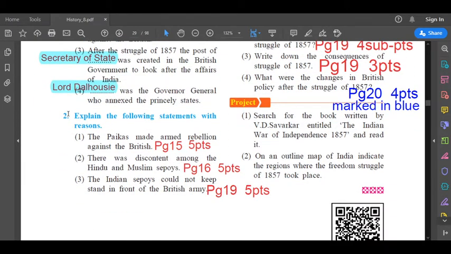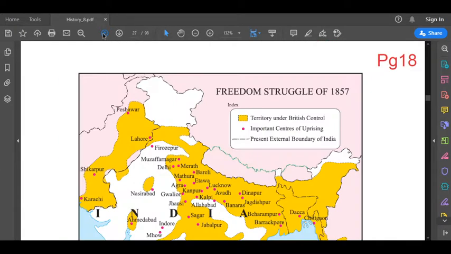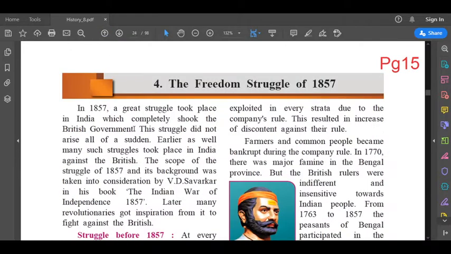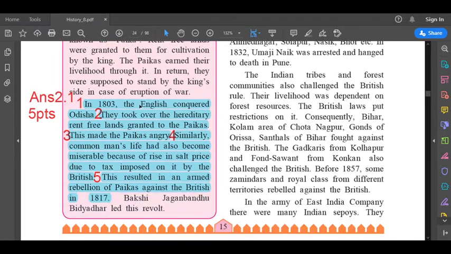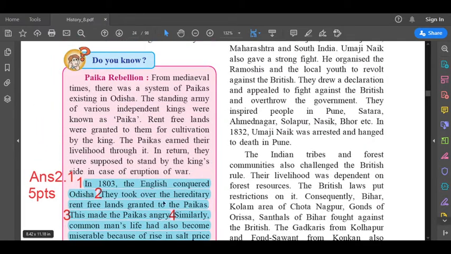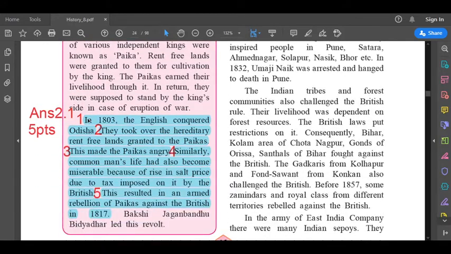Question number 2. Explain the following statements with reasons. We'll see the first one, that is 2.1. The Paikas made armed rebellion against the British. The answer to this question is on page number 15. Let us go to page number 15. Left-hand side, last paragraph. Can you see this pink box? In this box, see the last paragraph, first line. That is your first point.